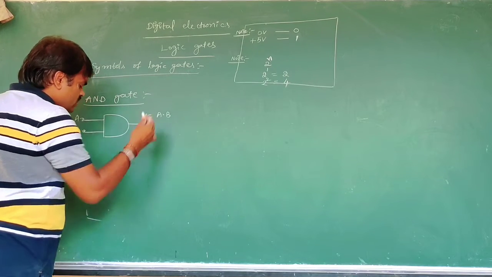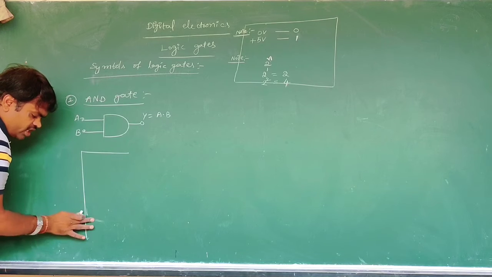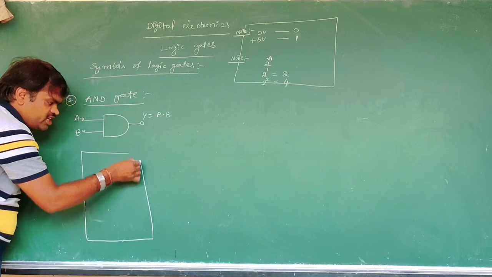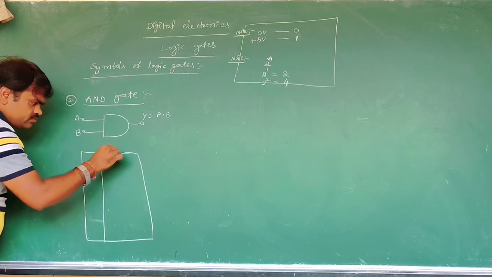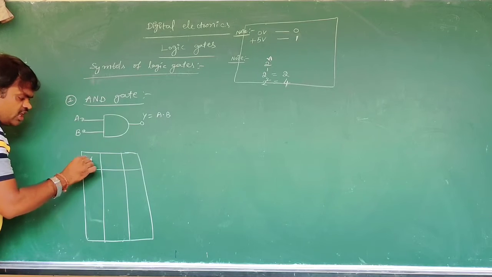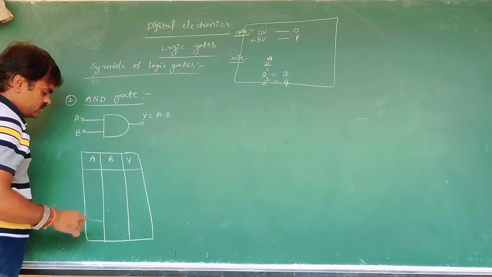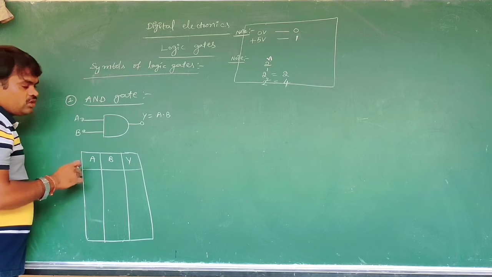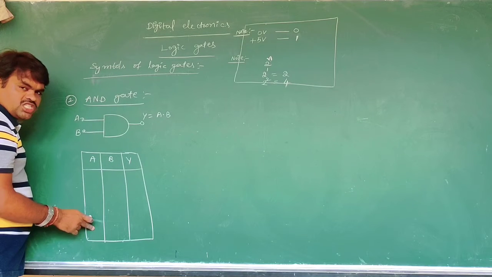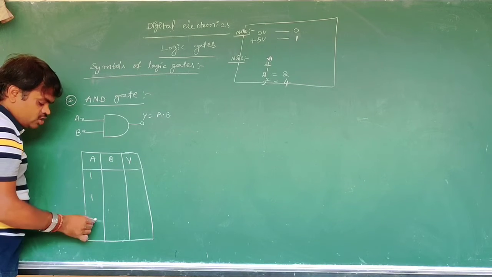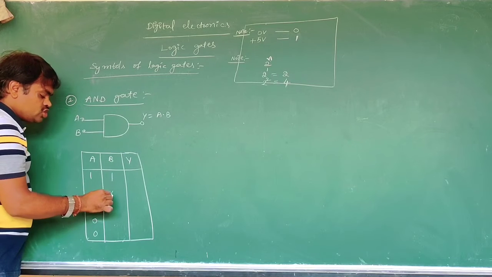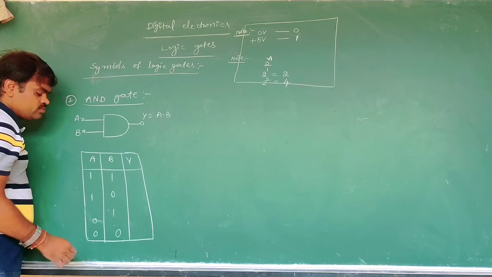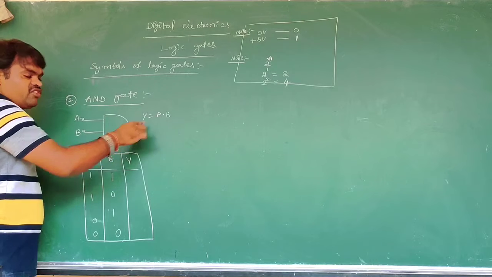Here is the truth table of the AND gate: A, B, Y. The 4 input combinations possible are 1 1, 0 0, 1 0, 1 0. Here the AND operation is the multiplication operation.